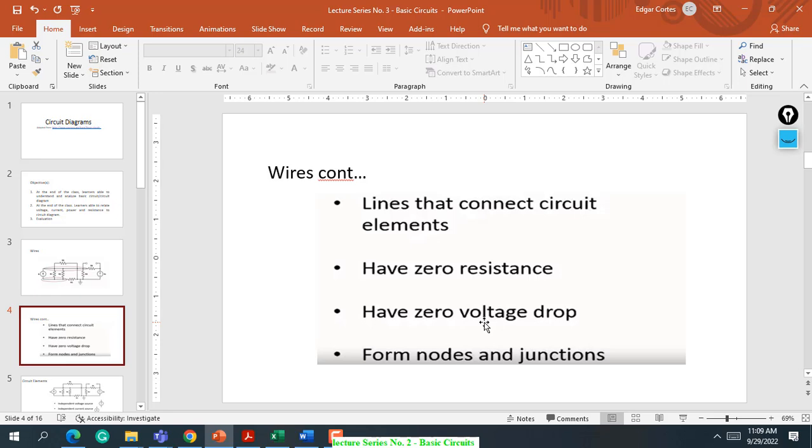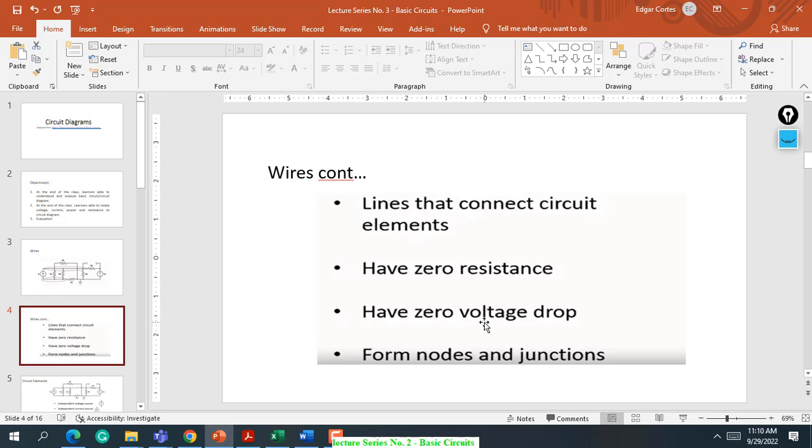The formula is rho L over A, where rho is the resistivity of the material, which is given, L is the length of the material, and A is the cross-section of the material in terms of area. I hope most of you got the exercise.